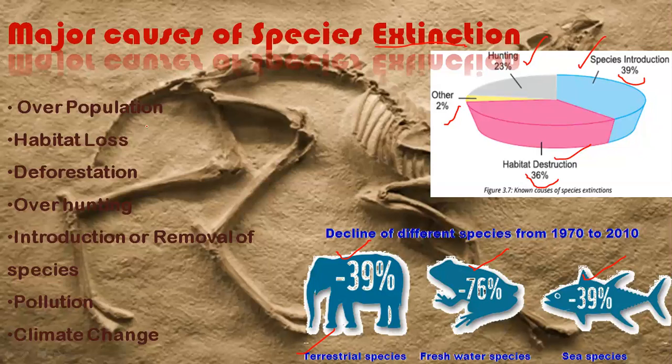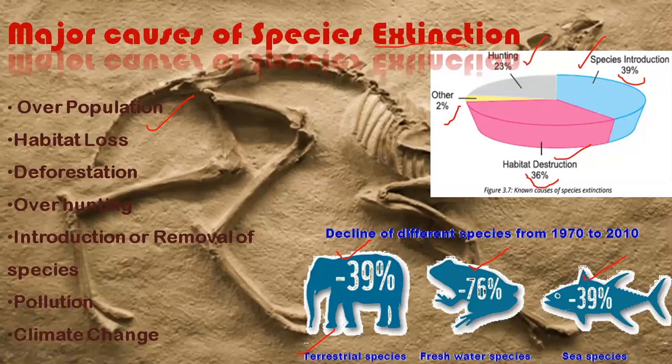So let's talk about some major causes. We have an overpopulation problem, which we have talked about in detail before. With overpopulation, human beings need more homes and food for shelter.